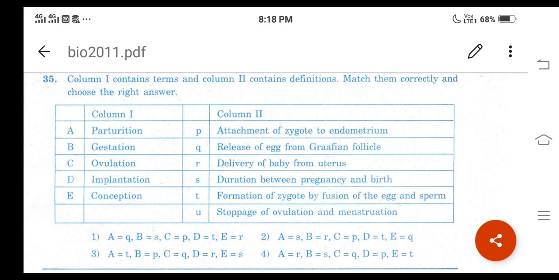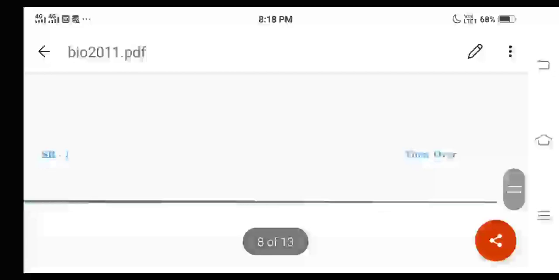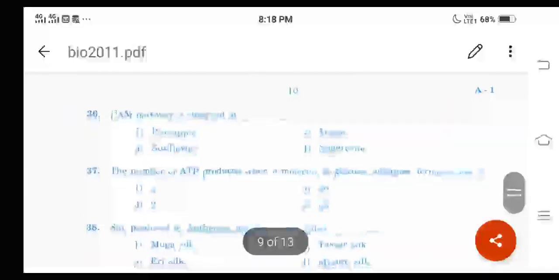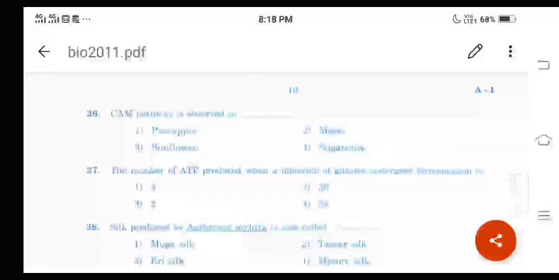Then let us move on to the next question, question number 36. CAM pathway is observed in. This question is related to the plant physiology part. Actually, this concept comes in the concept of photosynthesis. CAM pathway is observed in, right? Option first is the correct answer, pineapple. Not maize, not sunflower, and not sugar cane, right?